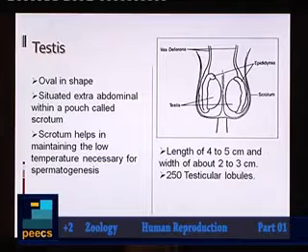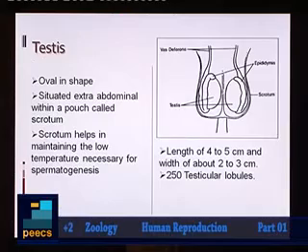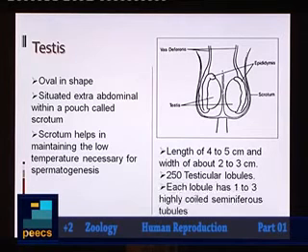If you take a cross section of testis, we can see some small compartments in it, and these small compartments are called testicular lobules. There will be around 250 testicular lobules inside each testis, and within each testicular lobule there will be 1 to 3 seminiferous tubules.